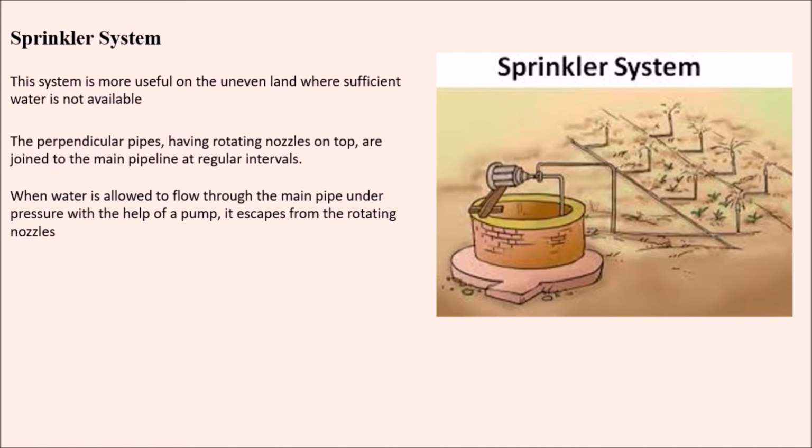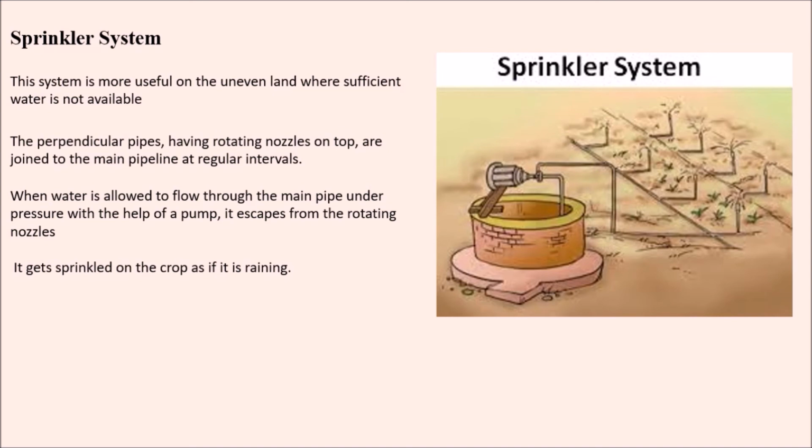So how is the water sprinkled? I have already mentioned that there will be a main pipe and perpendicular pipes attached to one another. We allow the water to flow through the main pipe under pressure. With the pressure exerted by the pump, the water escapes through the rotating nozzles and gets sprinkled on the crop as if it is raining.